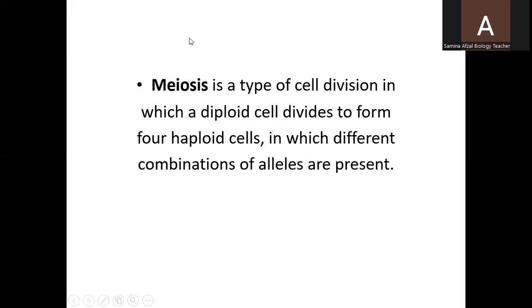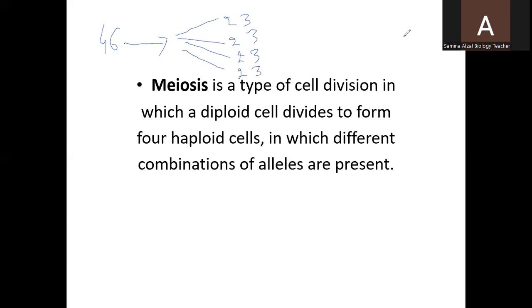A-Level Biology 9700. Topic is meiosis. Meiosis is a type of cell division in which chromosome number is reduced to half. What is the chromosome number of human beings? The chromosome number of human beings is 46. After this cell division, four daughter cells are produced. Every daughter cell will have 23 chromosomes.